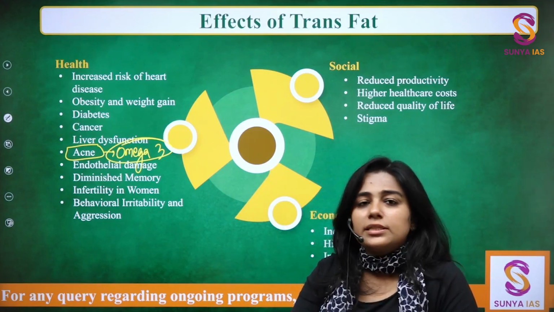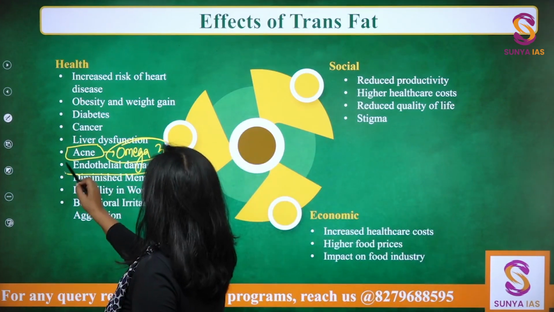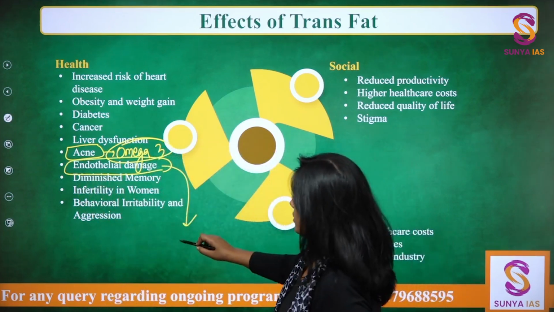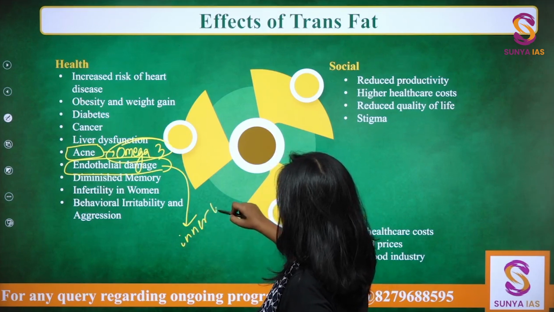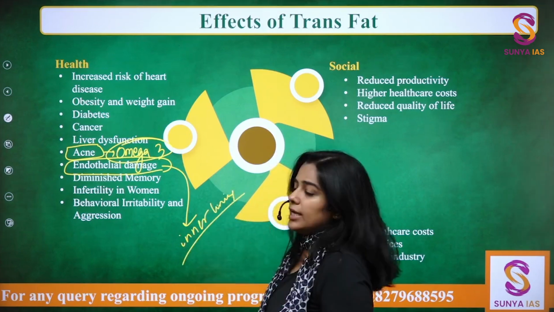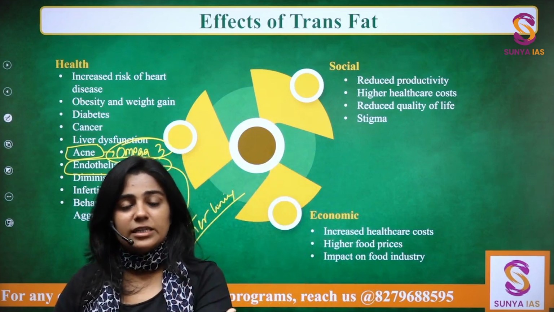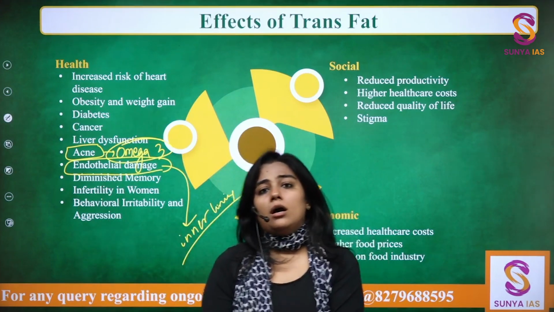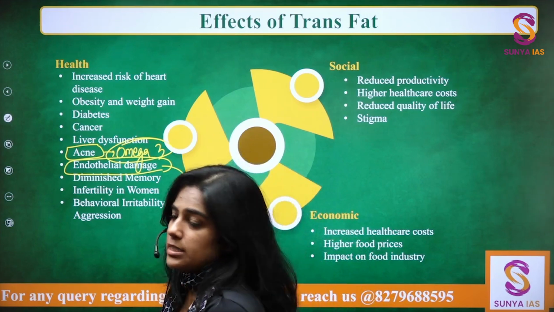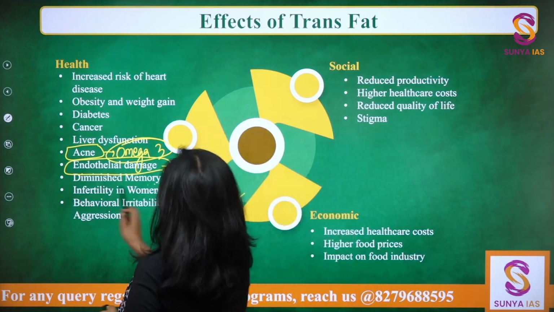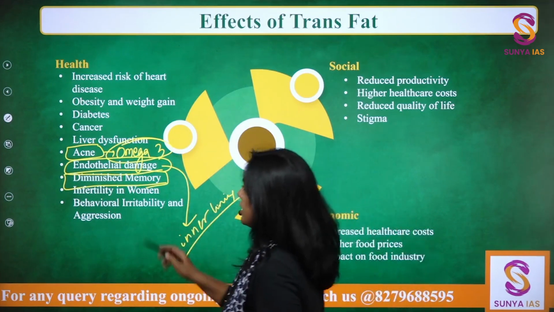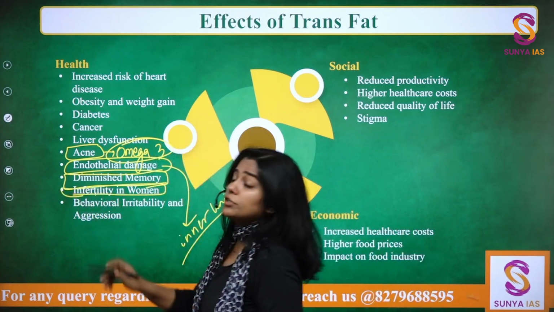Now what is endothelium? As I told you, endothelium is the inner lining of your blood vessels, right? So it leads to fatty deposits in those linings, and it eventually gives rise to your heart diseases. It does lead to diminished memory also. All these things are interrelated, right? It also leads to infertility in women.